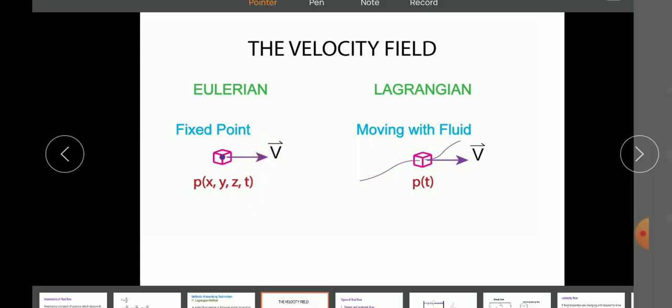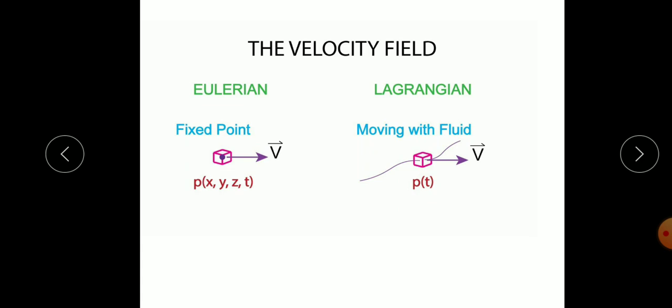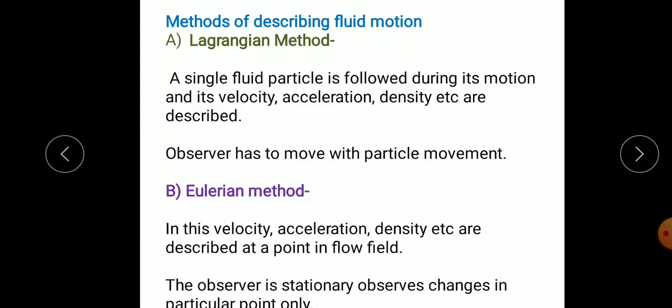So normally we are using the Eulerian method, and in fluid mechanics we consider only the Eulerian method of flow description. In this method, velocity, acceleration, density, etc. are described at a point. At a fixed point, we are considering the Eulerian method. And if the particle is moving to different locations and we are studying its properties, then it is the Lagrangian method. So for convenience, here we consider the Eulerian method.